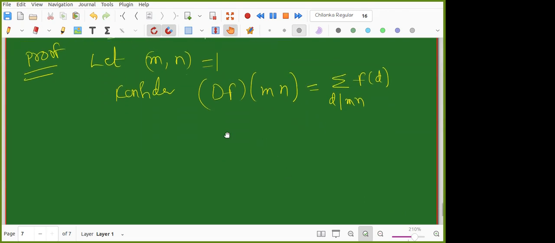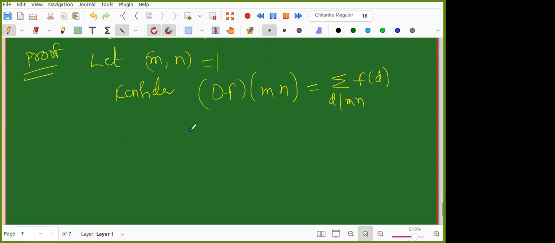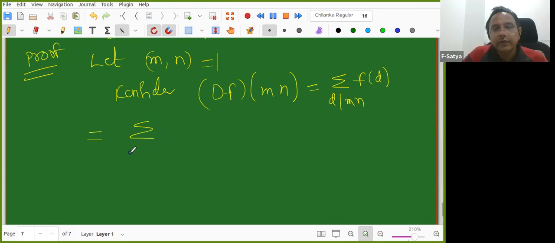So since we showed that if GCD of m, n is 1, d has to divide m or d has to divide n, we can... No, that is not what I told. Every divisor looks of some other form. Sorry, that d is of the form d1 into d2, which divides mn, f of d1 d2.